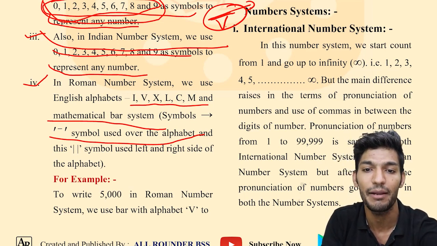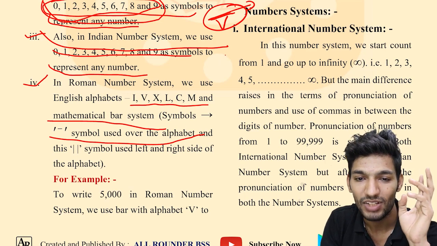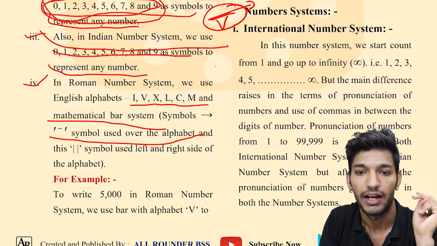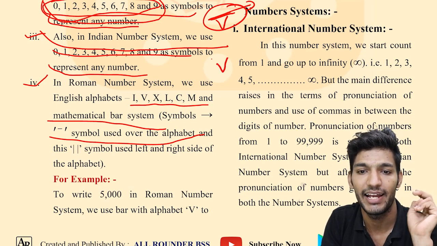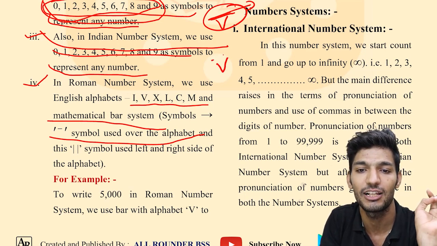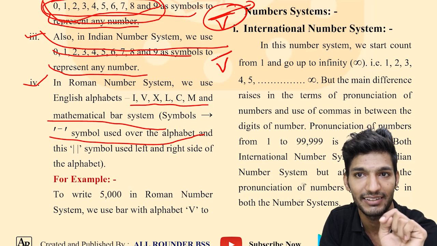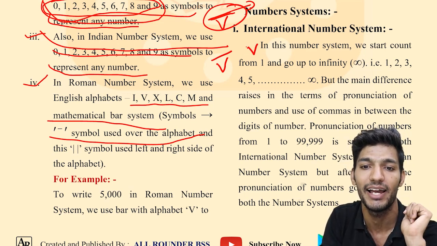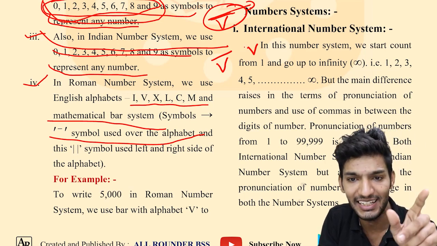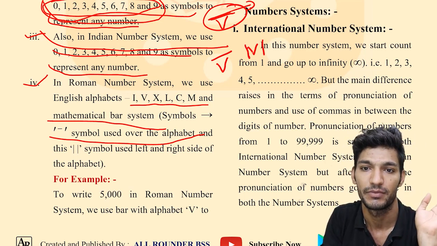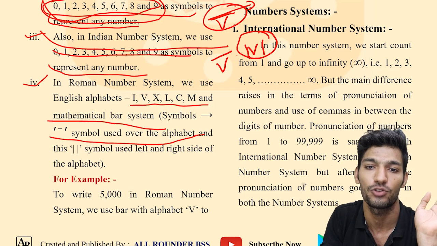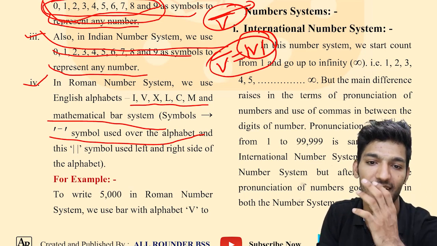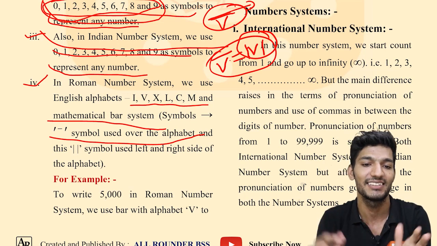The bar can be represented in two ways. If we write an alphabet and make a horizontal line on top of it, then this is known as a bar. And if we write an alphabet and make two vertical lines on the sides of it, then this is also known as a bar. Both of these are the same and have similar value. So the bar system we will discuss in this chapter.